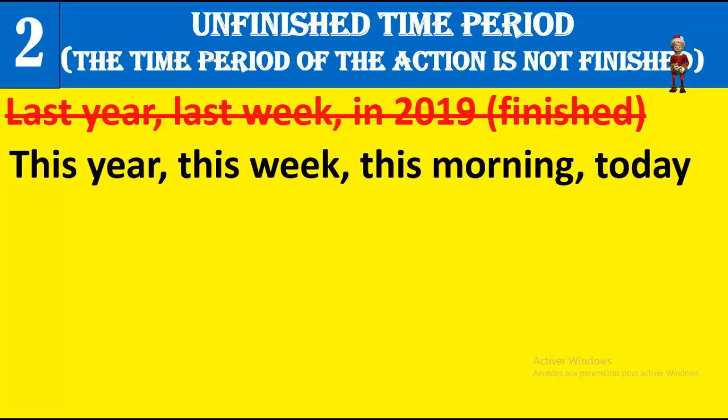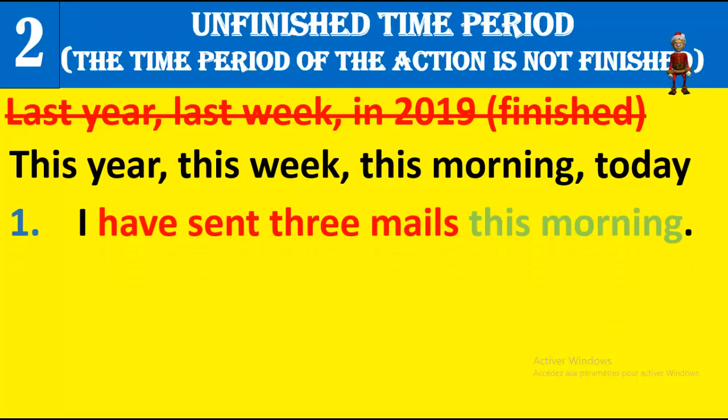But when I say this year, it's not finished. We are still in this year. This week also is not finished. We are still in the week. This morning, if we are still in the morning, it's not yet midday. The period is not yet finished. Today is not finished. Yesterday is finished, but today is not yet finished. So in this time period, we can use the present perfect when an action happened.